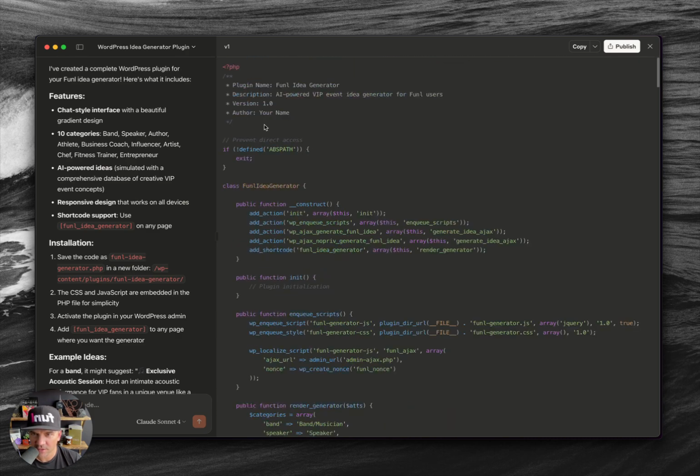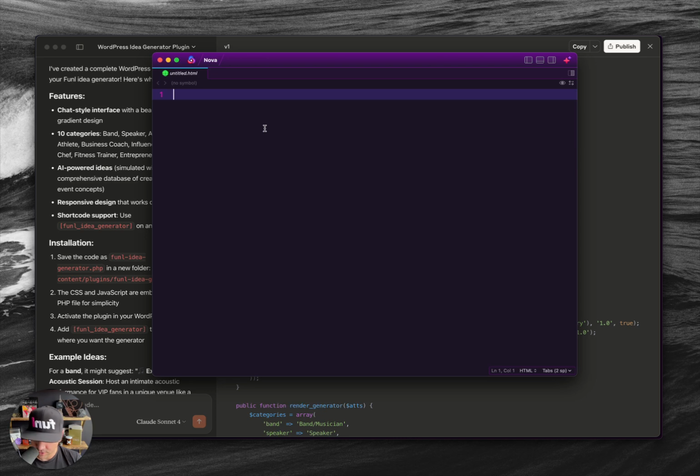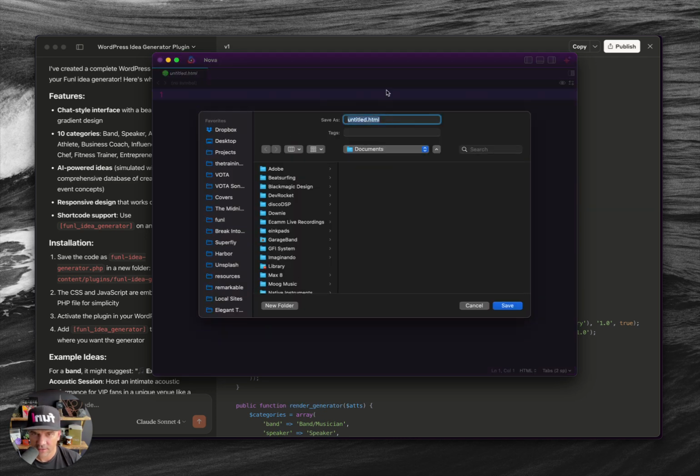I'm going to go up here and copy all of this. I'm going to go into my code editor and do a new file. And I'm just going to save this as funnel idea generator.php, and I'm going to put that on my desktop.